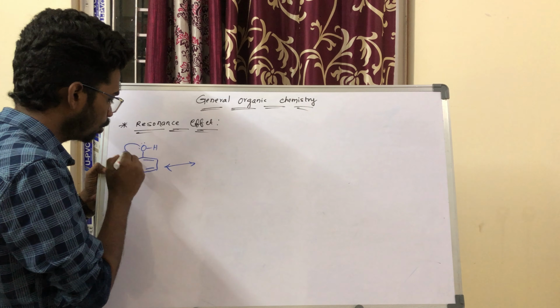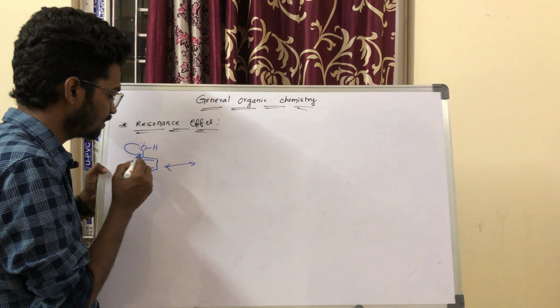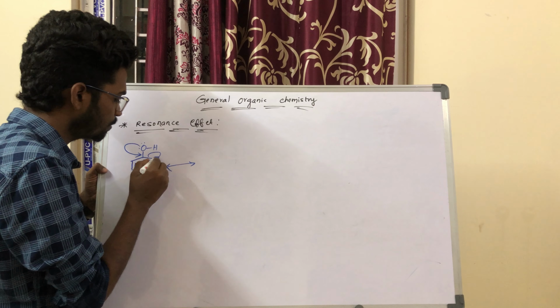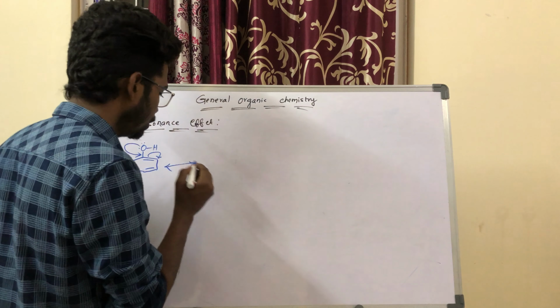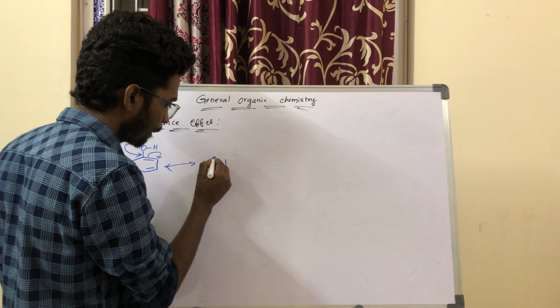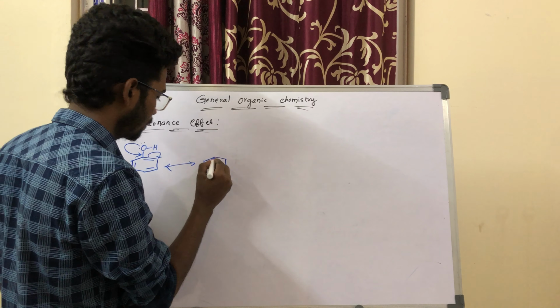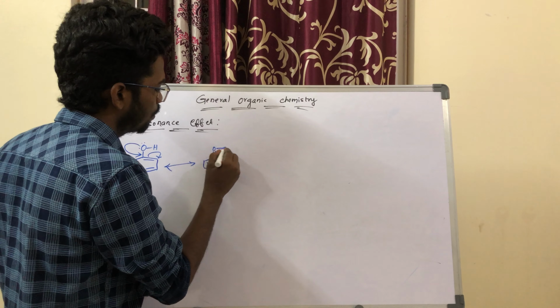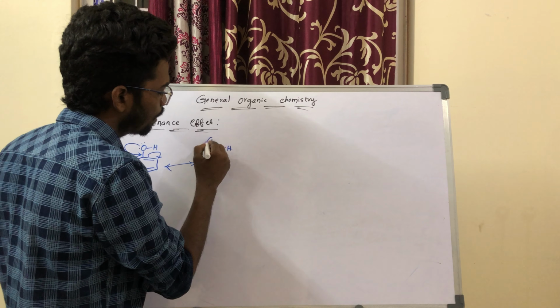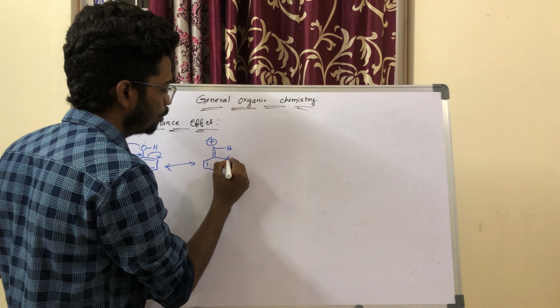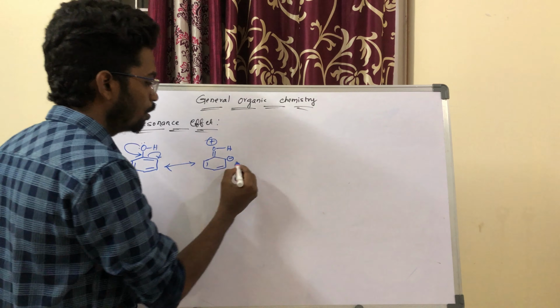See, this lone pair of electrons is migrated towards this place, and this bond is migrated towards this carbon. Then you will get oxygen containing a positive charge, and here you will get a negative charge. Am I right? Again, this bond is migrated here, and this bond is migrated here. So here you will get OH positive charge, and here you will get a negative charge.